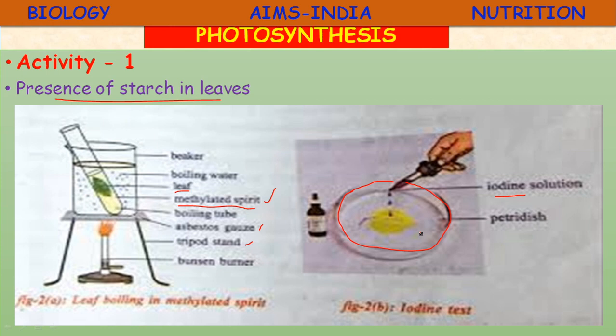So this is the experiment which indicates the product of photosynthesis. The product formed in photosynthesis is starch. As soon as the photosynthesis reaction is completed in the leaf, the glucose is converted into starch. The starch is a complex carbohydrate, or a polysaccharide. So it is transported to different parts of the plant.